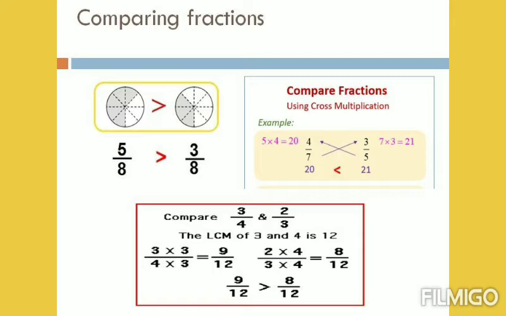When you are doing the cross multiplication method, you multiply the numerator of the first fraction with the denominator of the second fraction. Similarly, the numerator of the second fraction with the denominator of the first fraction. Then compare the values, and you can identify which is greater or smaller. The next method is finding the LCM. First make the unlike fractions into like fractions by using LCM and then compare them.